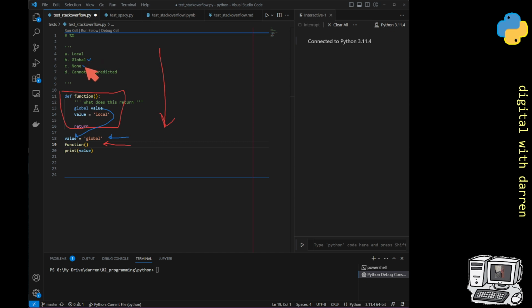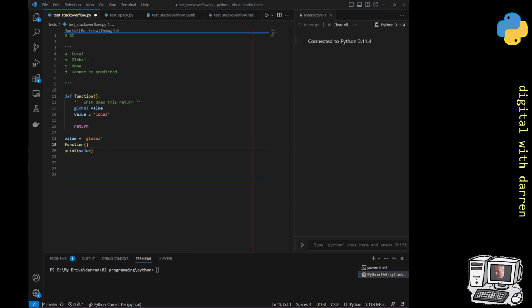We know that we ruled out none. And then afterwards it ended up being local, because this piece of code from line number 19 executes the function, which reassigns the global value to the string local. So that's what it should print.